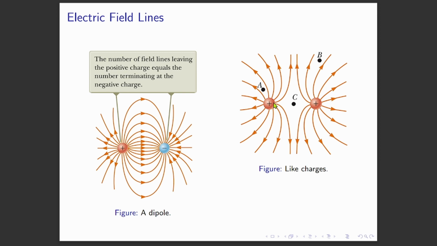But now we have two like charges, then they will repel each other. Then the electric field lines will look like this. This is intuitive, okay? So at this point, the net electric field is equal to 0, a zero vector, okay?